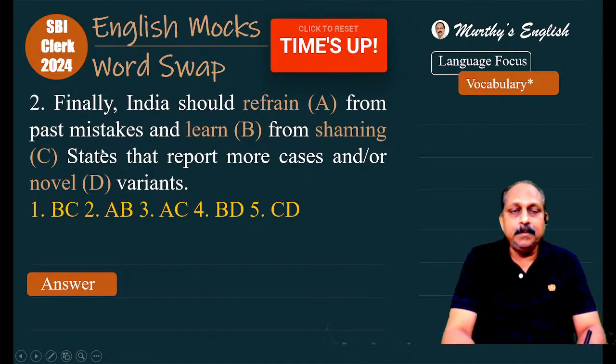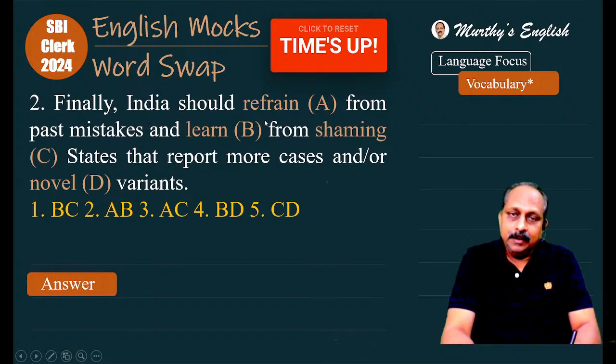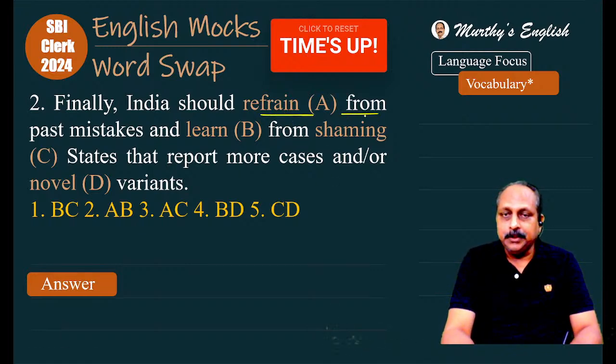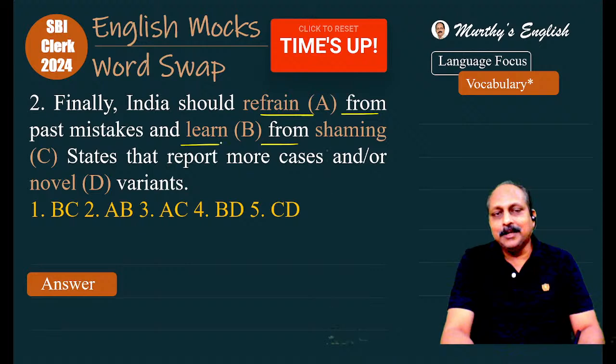Your time is up. Finally, India should refrain from. Here, what happens under pressure, you may think this is right because the word refrain takes a preposition from, past mistakes and learn also takes a preposition from. But actually, we don't say refrain from past mistakes. Learn from your mistakes.